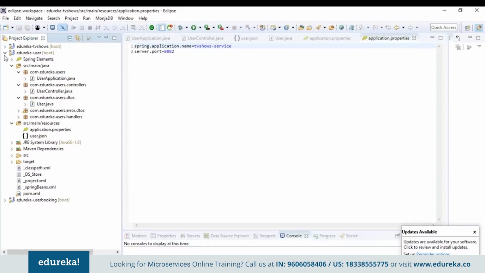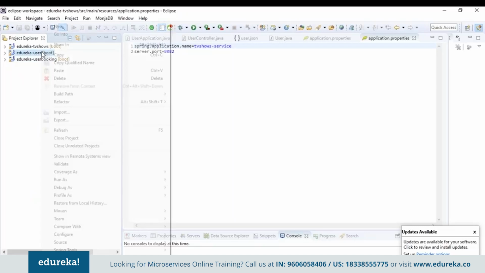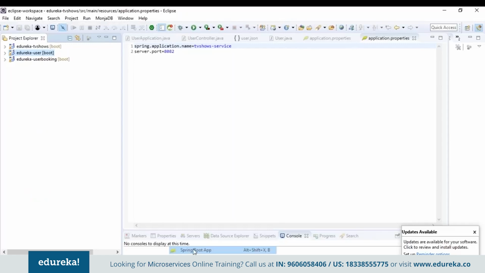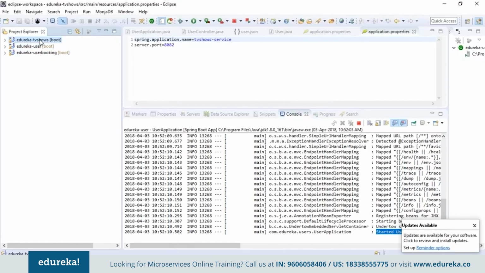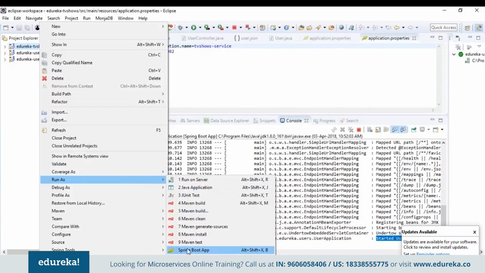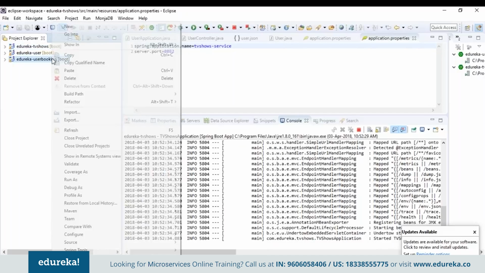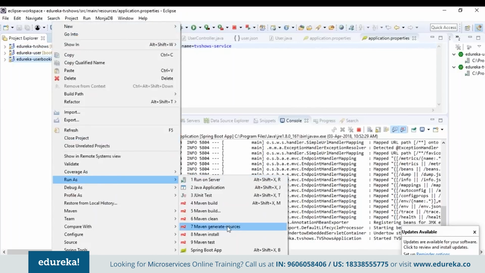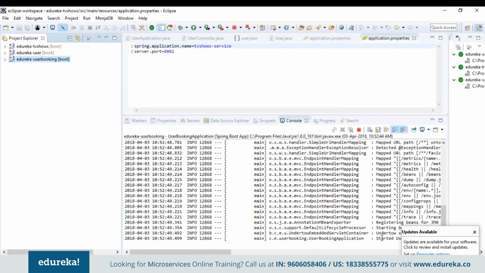So now that you know the project structure of all the three services, let's launch these applications as Spring Boot apps. For that, right-click on the project, go to Run As and choose Spring Boot App. At the end of the console, you can see that the user application has started. Similarly, launch the other two applications. Right-click on this project, go to Run As and choose Spring Boot App. Okay, so the TV show service has also started. Again, right-click on this project, go to Run As and choose Spring Boot App. So the user booking application has also started.